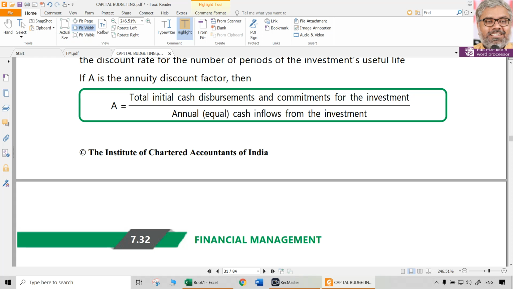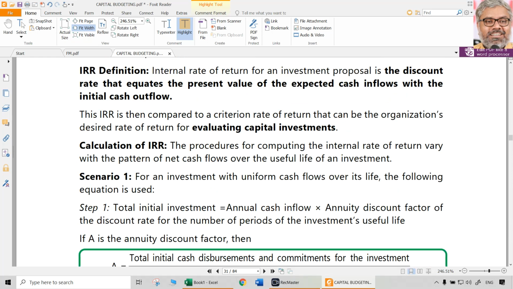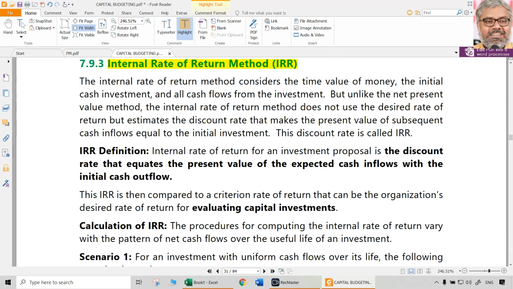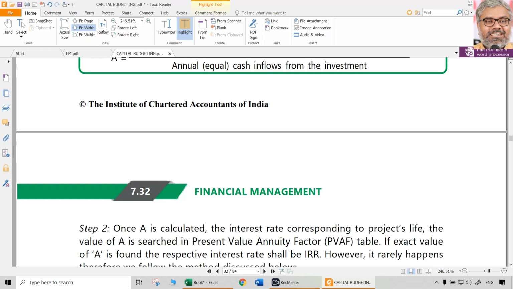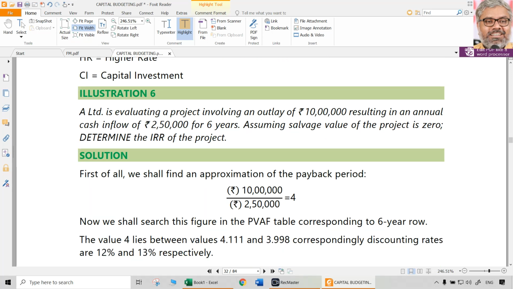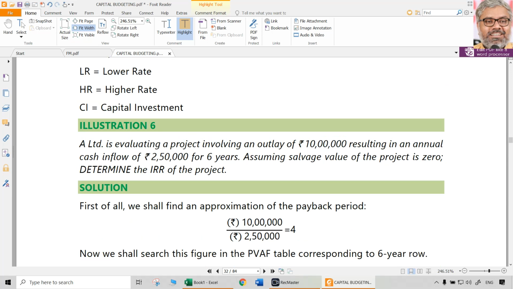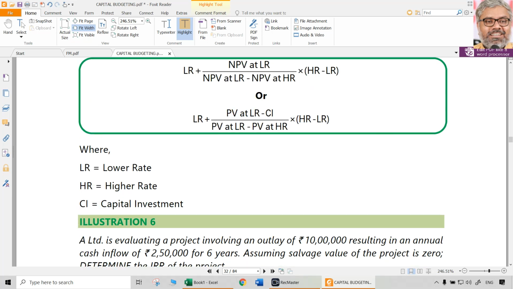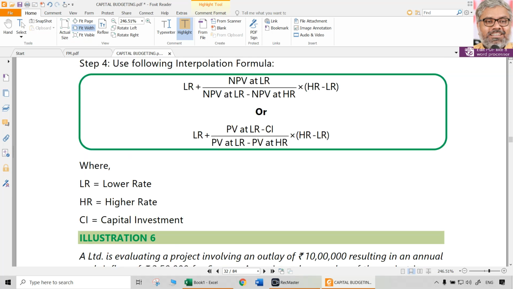So whenever you have an answer finally for IRR, don't forget to write in brackets "approximately". That will save you from anything. That does not mean it can deviate by too many percentages. No, decimals are okay. Somebody got, let us say, 12.22% IRR. Somebody got 12.18%, no problem. Somebody got 12.25%, no problem.